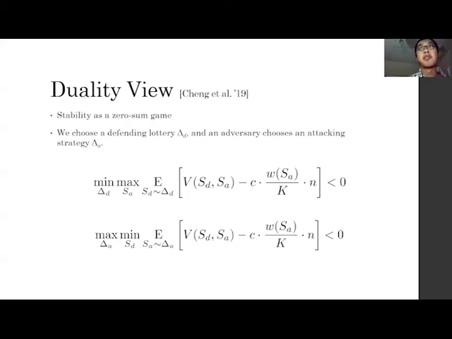And because this is a zero-sum game, we can actually swap max and min. So given any attacking strategy, it can be randomized. We want to show we can select a deterministic defending strategy so that in expectation, that value is less than 0.